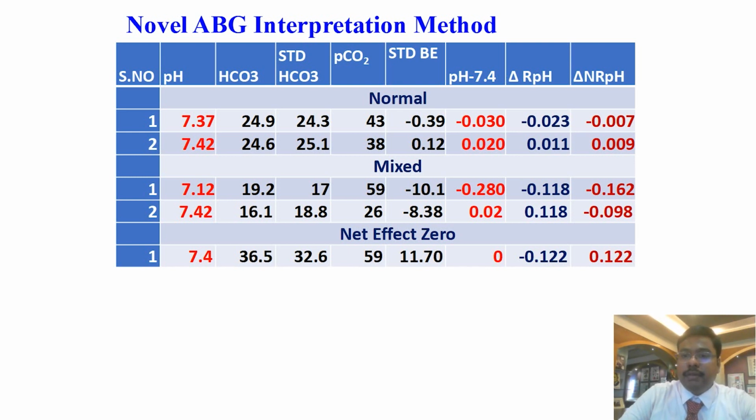So delta RPH and delta NRPH both are negative. Both are contributing to the negative change in pH. So it is mixed.